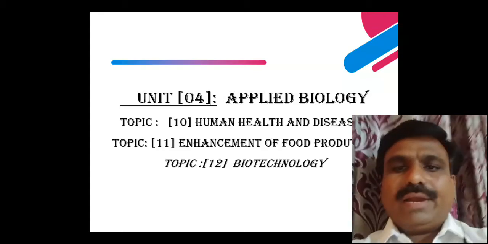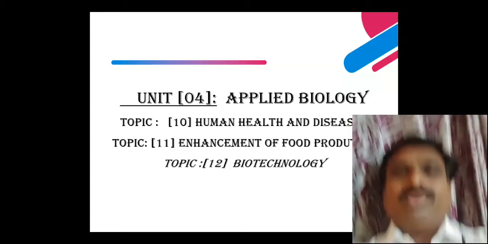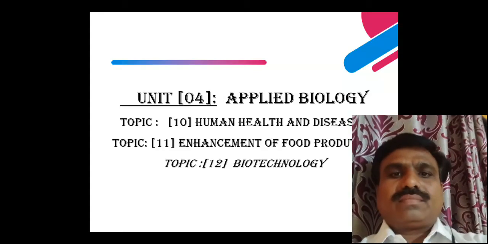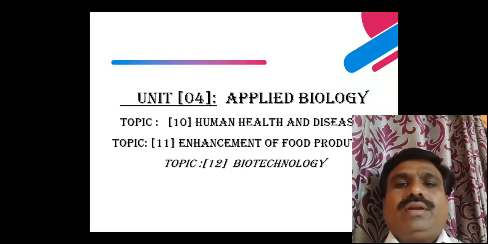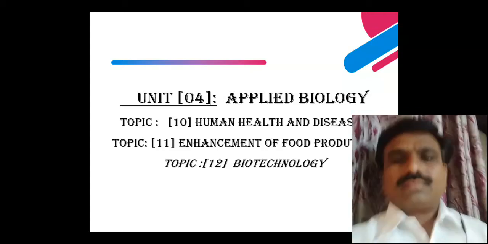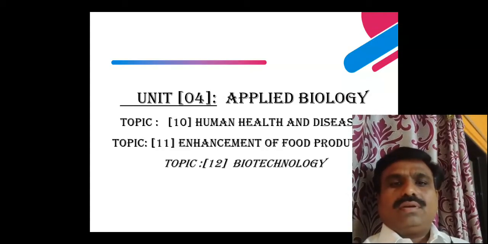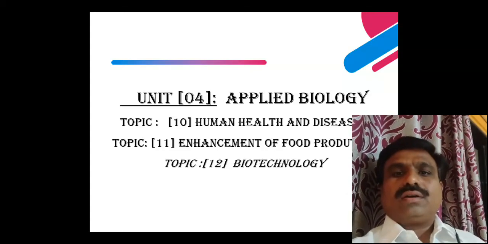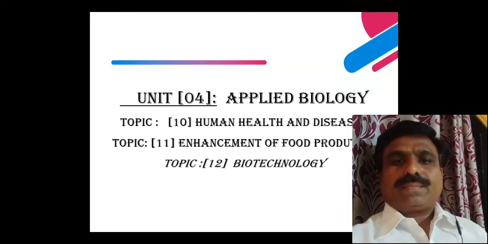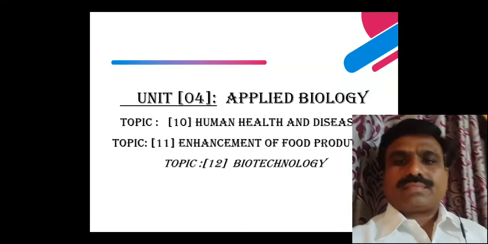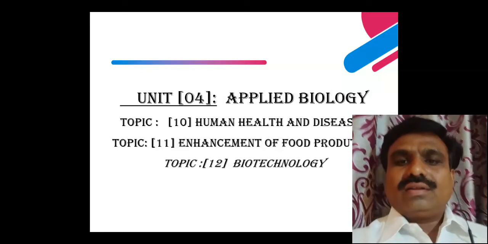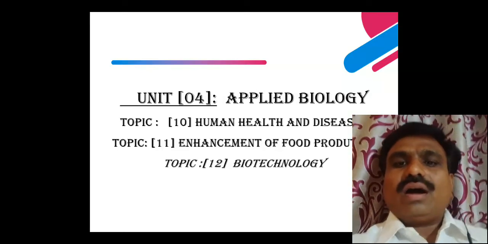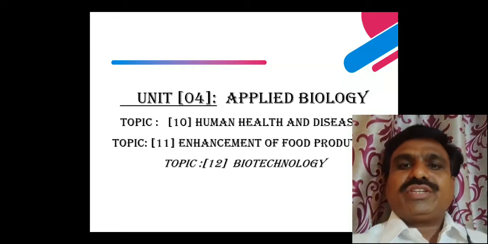In applied biology, three topics are included: human health and diseases, enhancement of food production, and biotechnology. These topics are regarding the applications of biology.